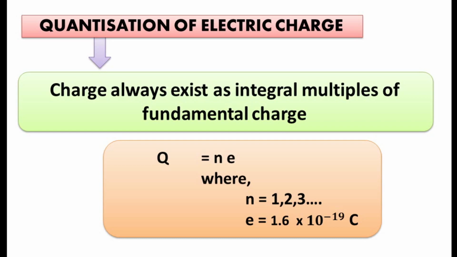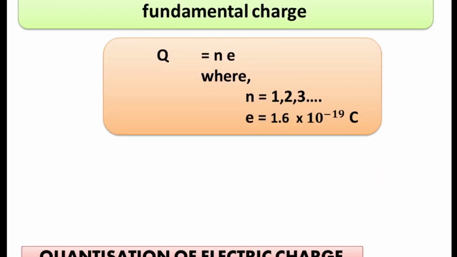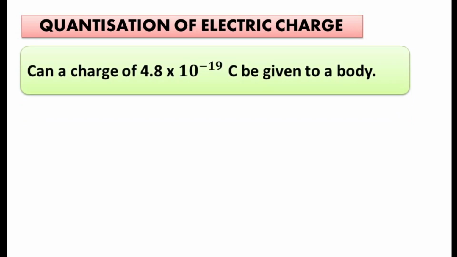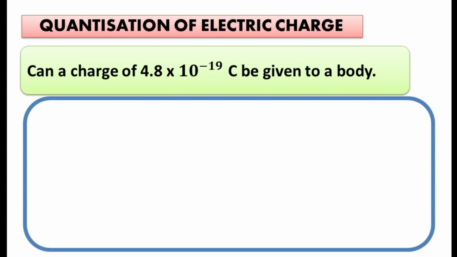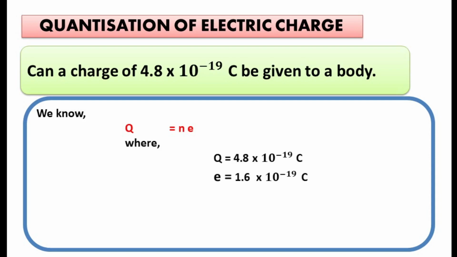To understand it better, let us do a numerical problem. Question is like this. Can a charge of 4.8 into 10 raised to power minus 19 coulomb be given to a body? Let us solve. We know the formula Q is equal to NE. Here Q is equal to 4.8 into 10 raised to power minus 19 coulomb.